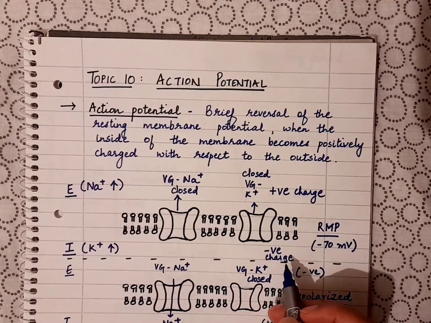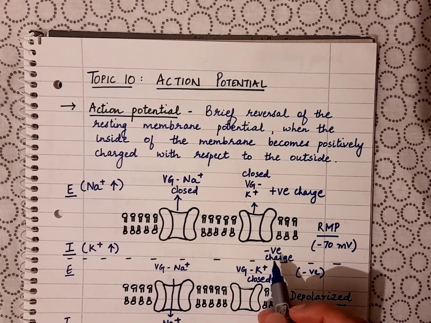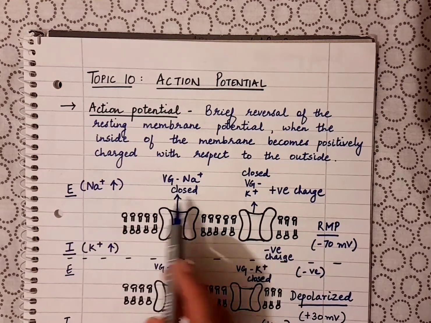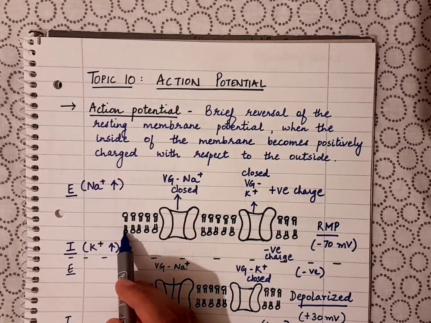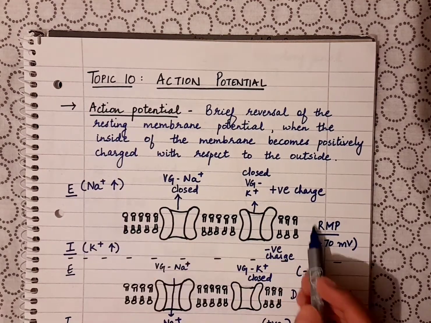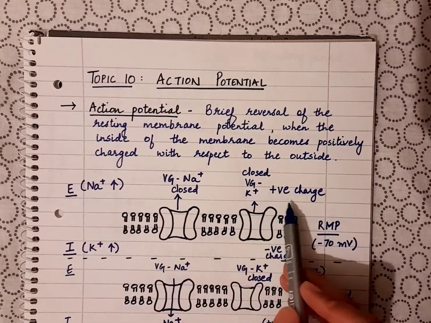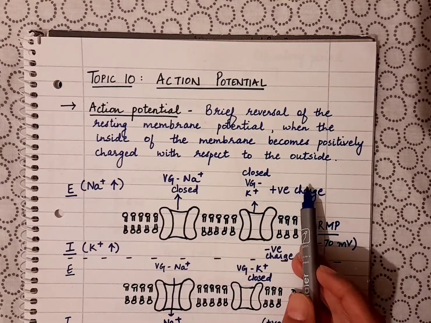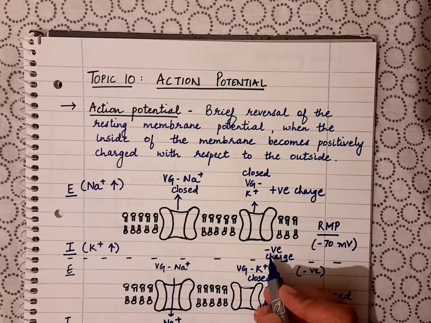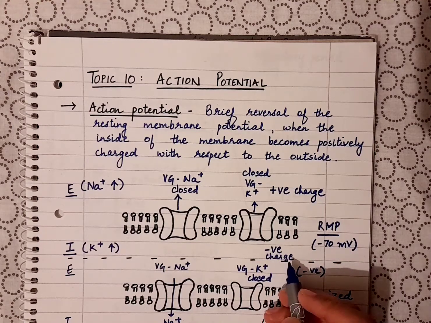We also discussed that during the resting state of the neuron, this is the lipid bilayer that we drew before, and there is a positive charge on the outside, and inside the neuron there is a negative charge, okay.